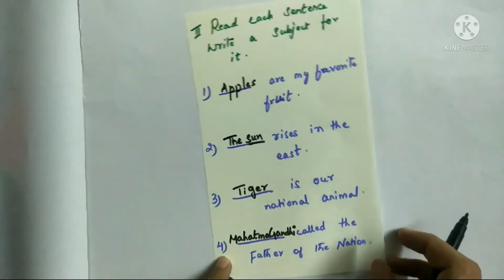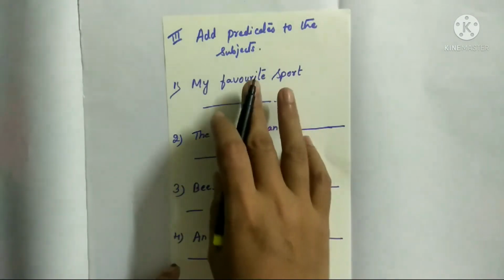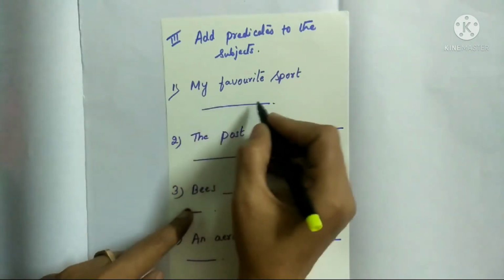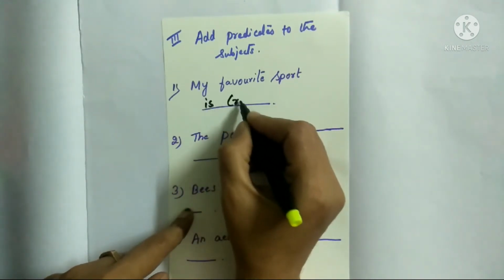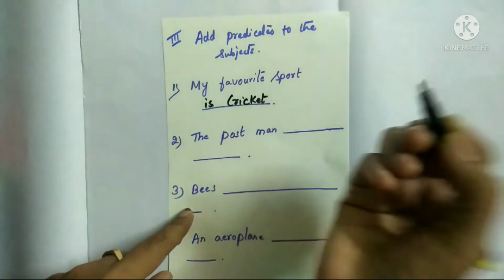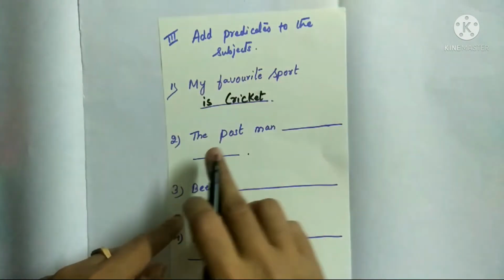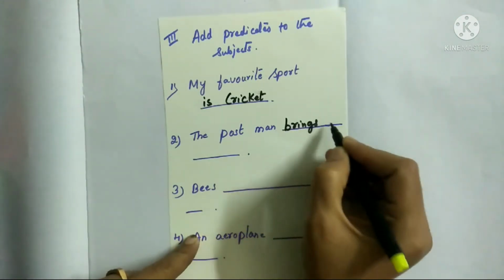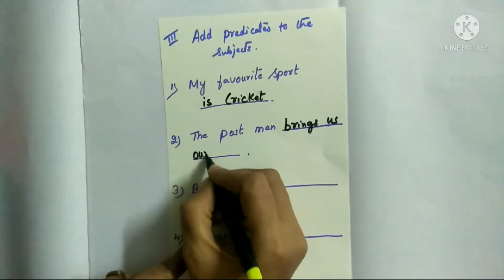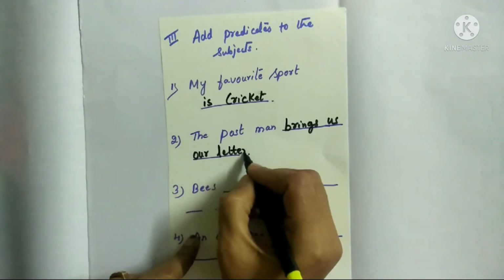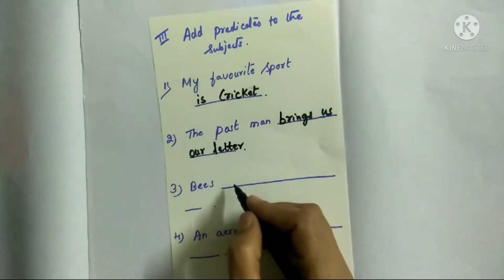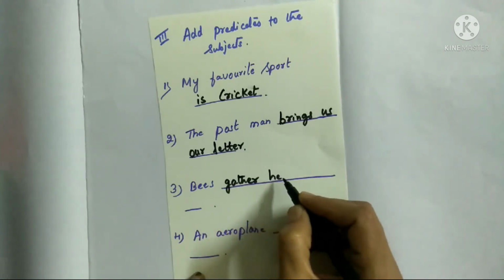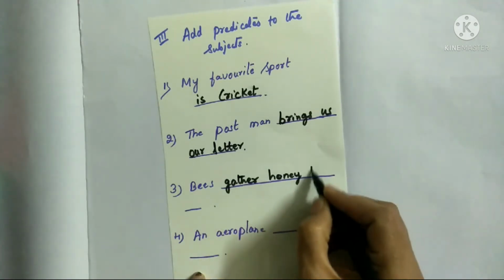Now let us write the predicates. Let's add predicates to the subjects. My favorite sport is cricket. Is cricket is our predicate. The postman brings us our letter. Bees gather honey from flowers.